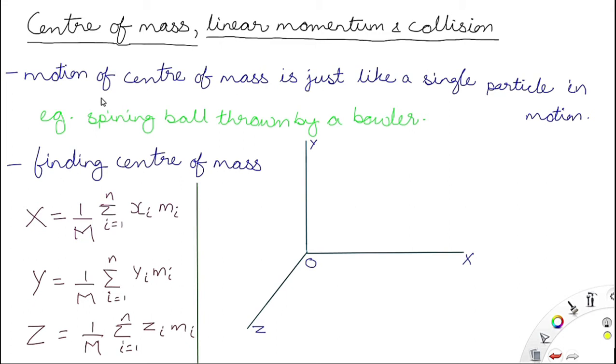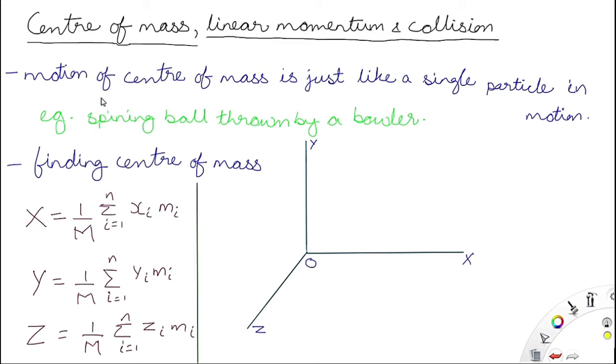However, the center of the ball does not rotate; it is just in linear motion. So like that ball, we consider any object by putting our focus on the center of mass, because the motion of the whole body is represented by the motion of the center of mass.